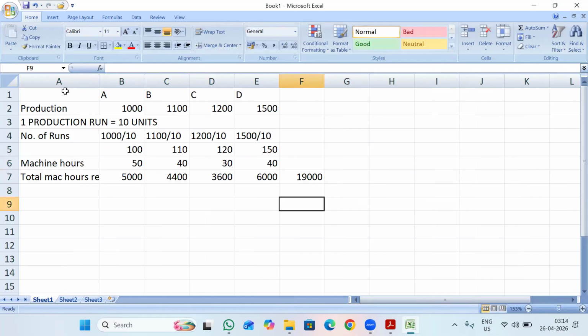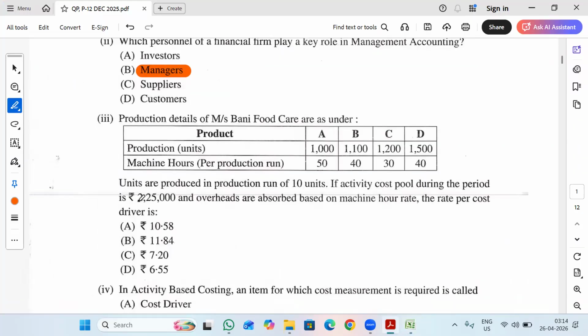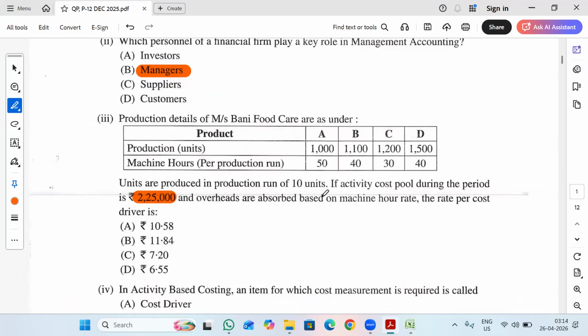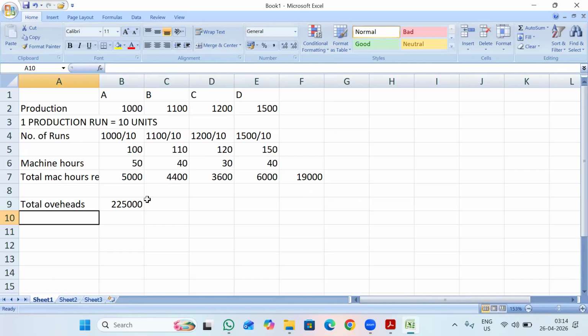So for this 19,000 hours, we have total overheads of 2,25,000. So now I need to calculate the overhead rate based on machine hour rate. So cost driver will be based on machine hours. So cost driver rate is overheads divided by machine hours.